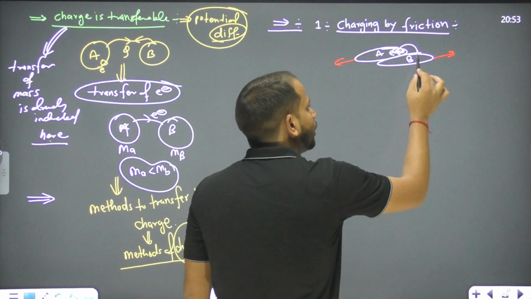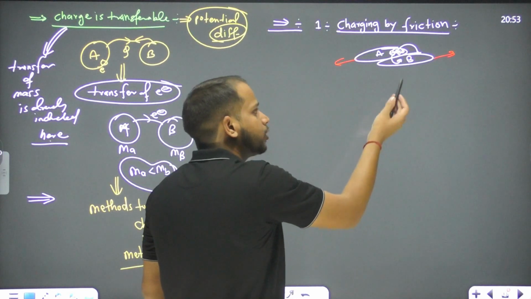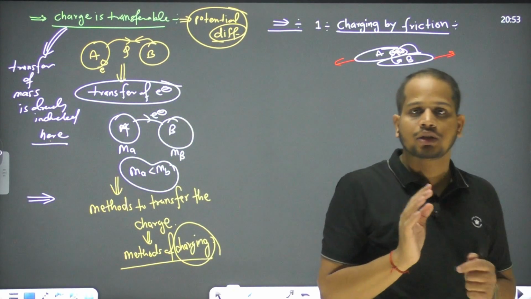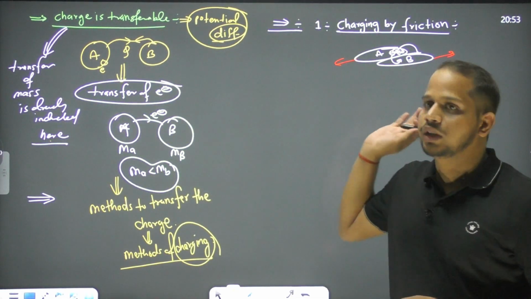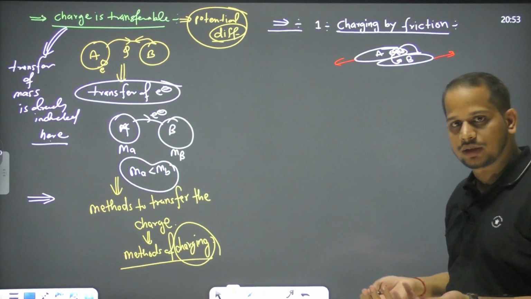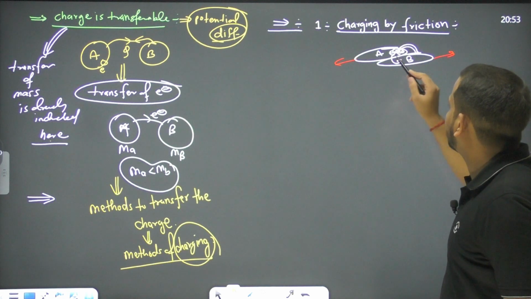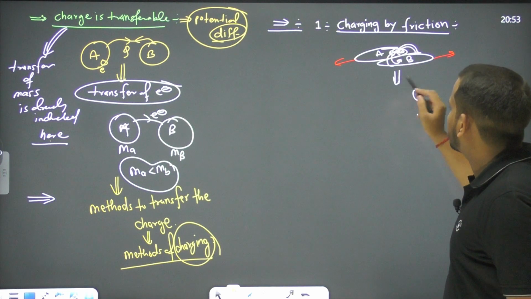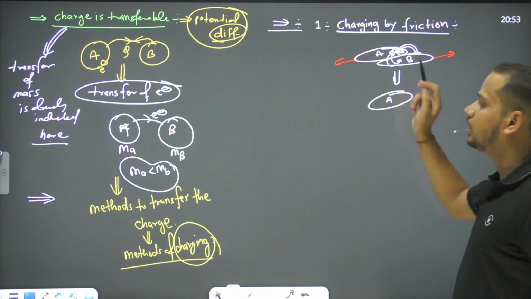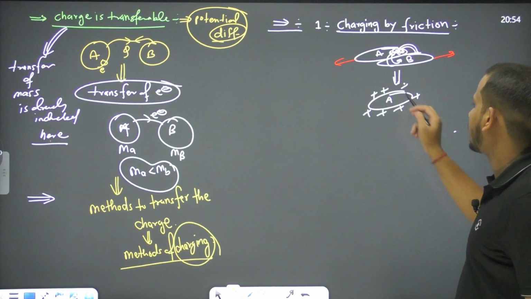So electrons of A are transferred to B. I am not saying only from A to B; it may be possible that electrons are transferred from B to A. And one of them should be an insulator, because if both are conductors, the net charge will be 0, since initially the charge is 0. So if the electron is transferred to this one, what will be the result? A is losing the electron, and when anybody loses electrons, there is a positive charge on it.